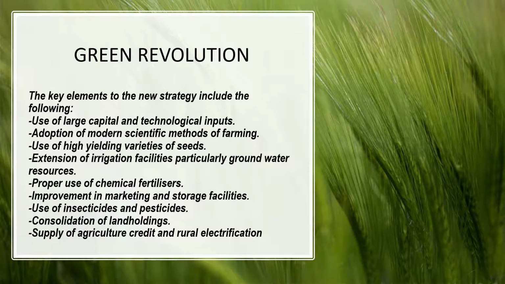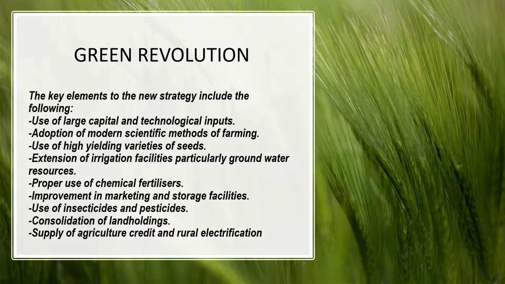The key elements of the new strategy include use of large capital and technological inputs, adoption of modern scientific methods of farming, use of high yielding varieties of seeds, HYV seeds, extension of irrigation facilities, particularly groundwater resources, proper use of chemical fertilizers, improvement in marketing and storage facilities, use of insecticides and pesticides, consolidation of land holdings, supply of agricultural credit, and rural electrification.